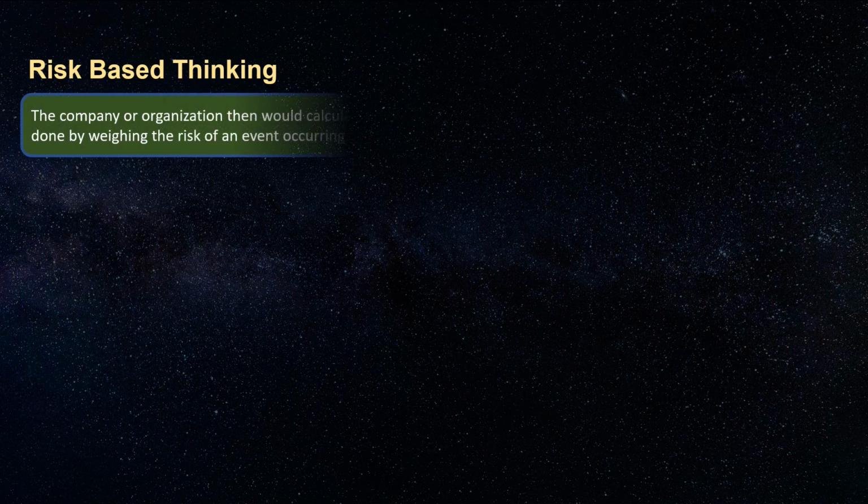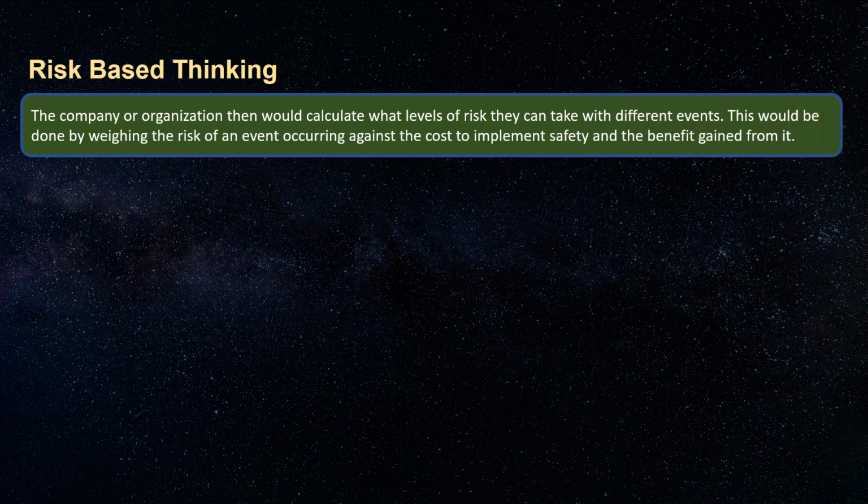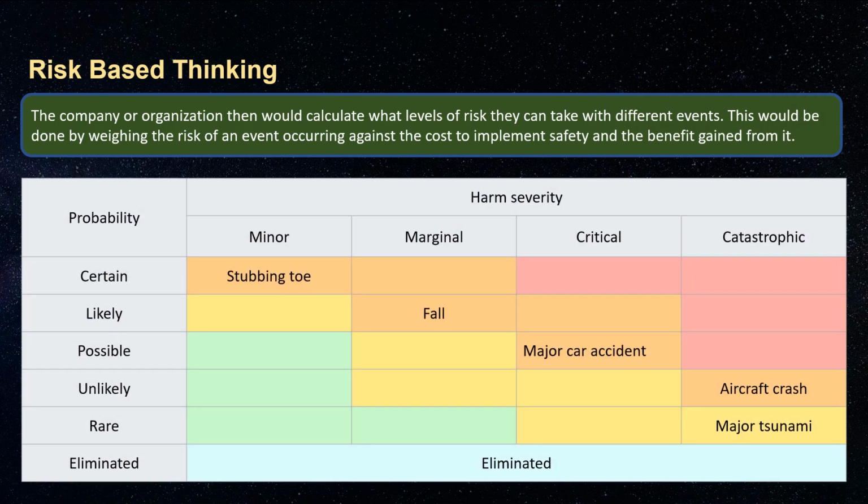The company or organization then would calculate what levels of risk they can take with different events. This would be done by weighing the risk of an event occurring against the cost to implement safety and the benefit gained from it. The following is an example matrix of possible personal injuries, with particular accidents allocated to appropriate cells within the matrix.